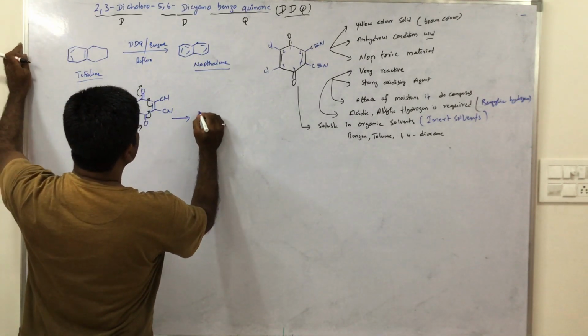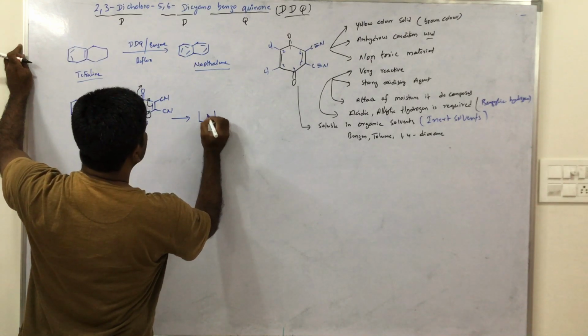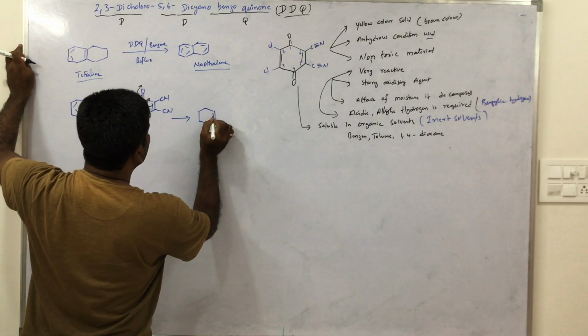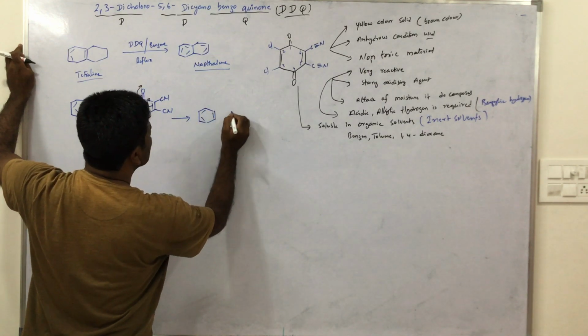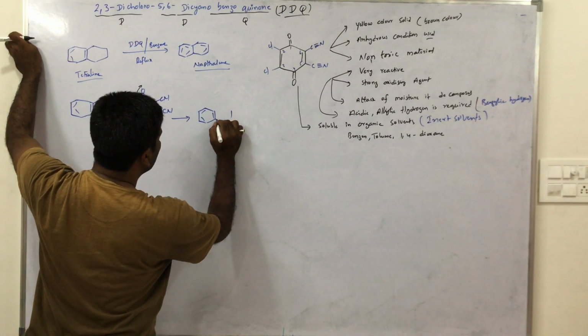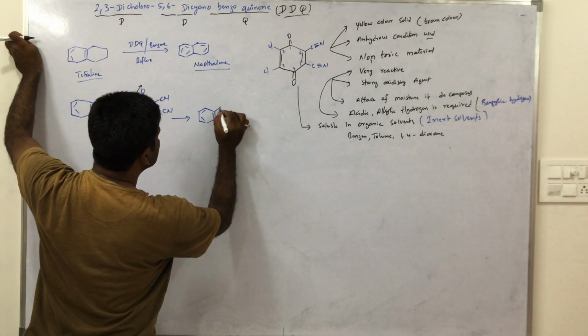Now the product is... tell me. We didn't write it, sir, how do we know the product? Just imagine.